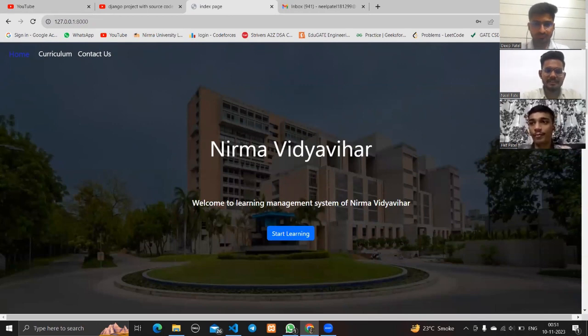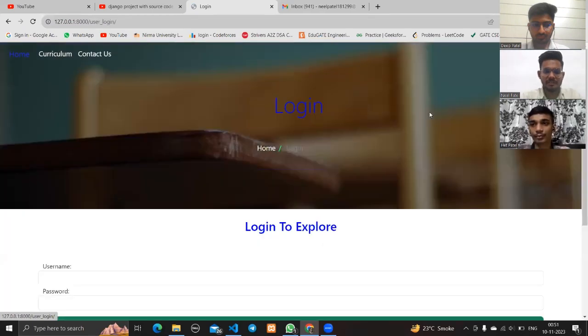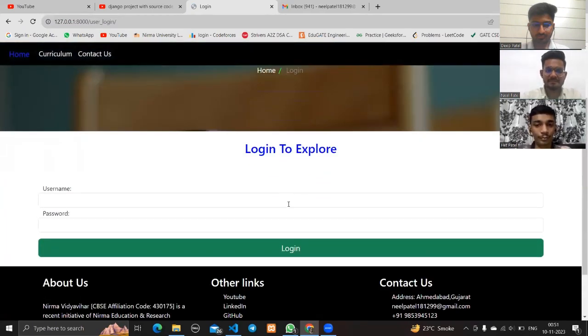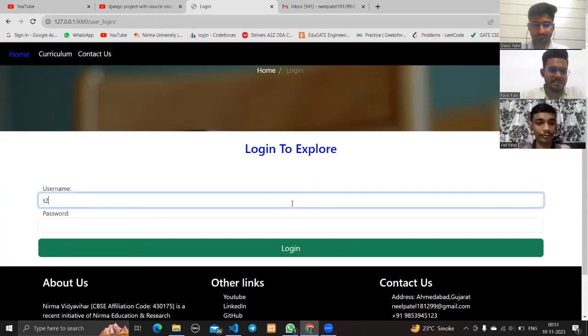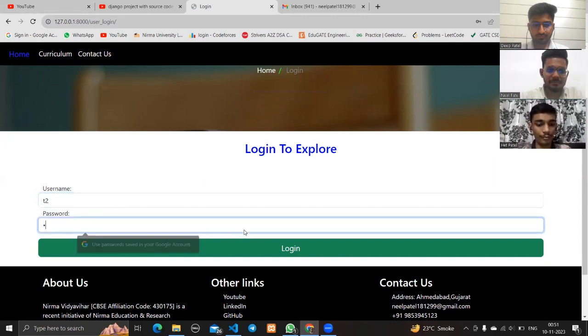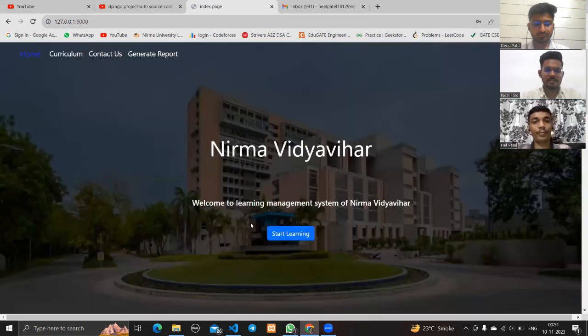So now we can log in as a teacher. From this we can log out and log in as a teacher. So type username T2 and the password. Now, having successfully logged in as a teacher, we can see the option Generate Report.